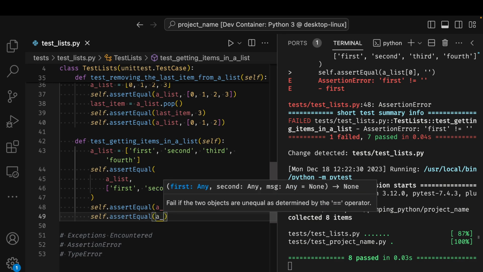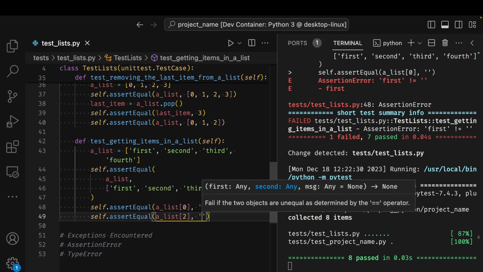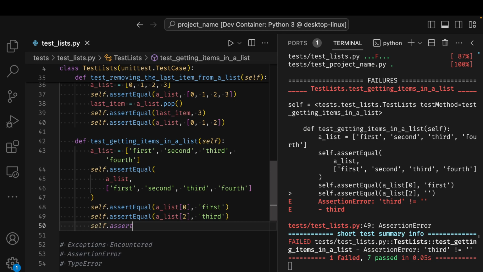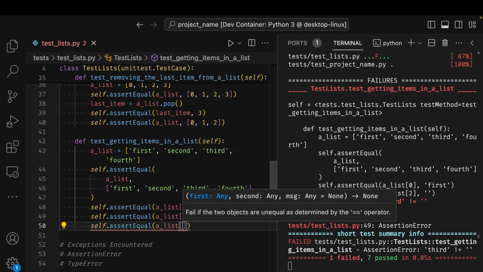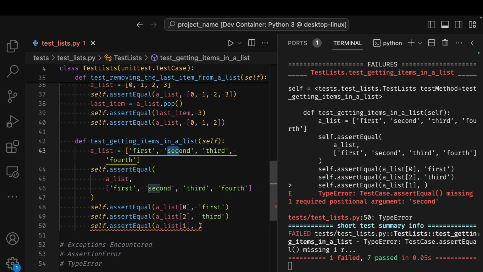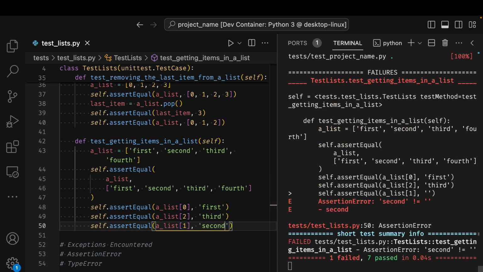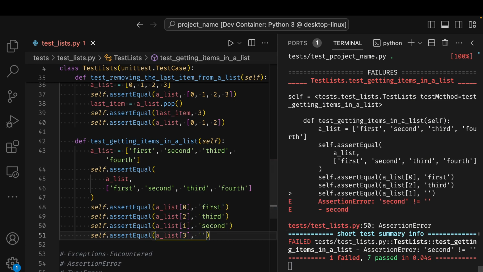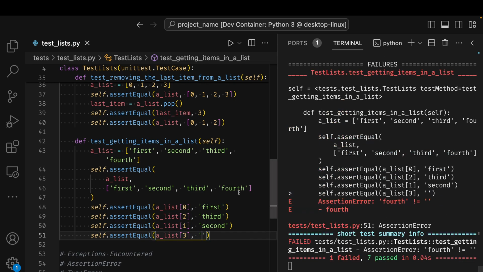Self.assert equal, let's see, a list. What is item 2? Item 2 is the third element. Self.assert equal, a list. What is item 1? Item 1 is the second element. Oh, I'm missing that. So here's this second element. Self.assert equal, a list 3. What is the third item in the list? It is the last, so not the third item, sorry.